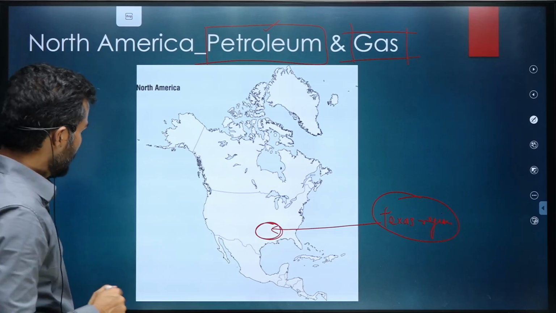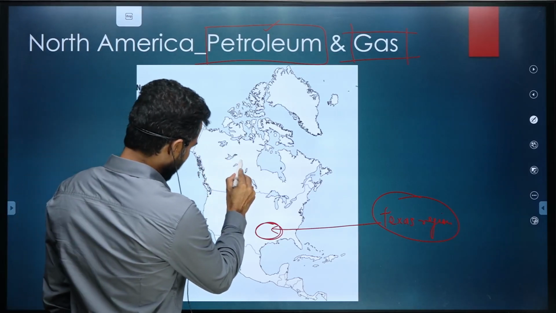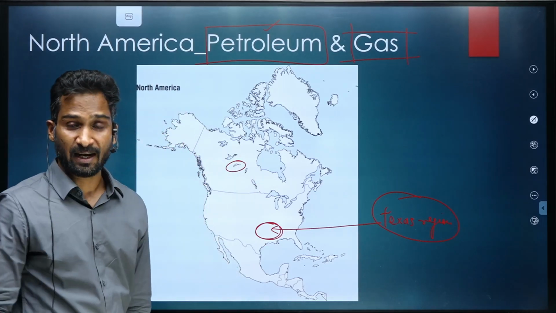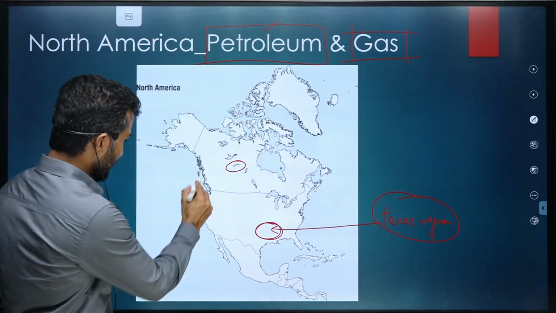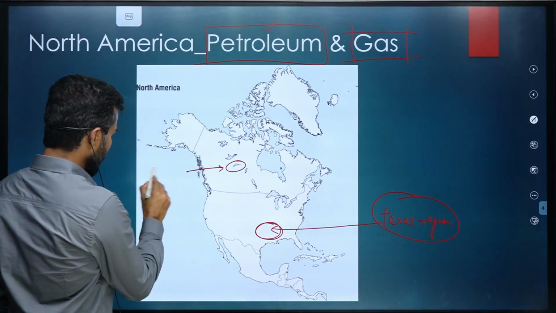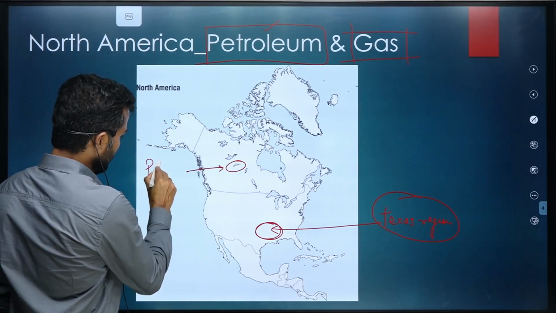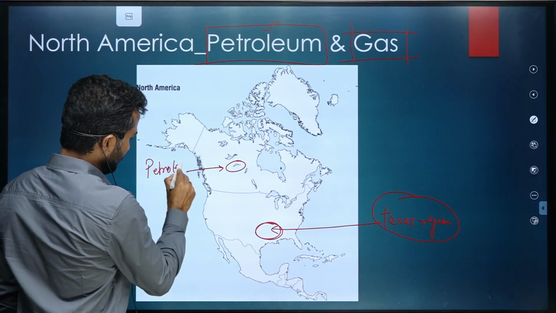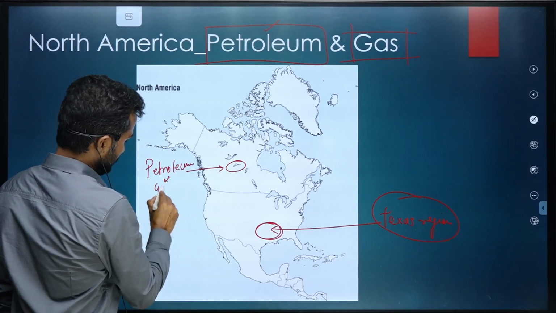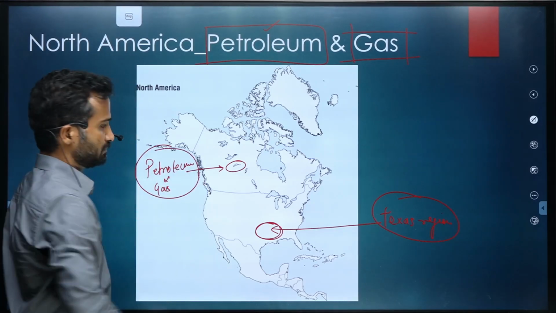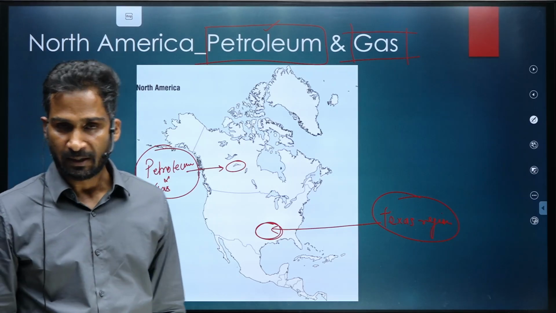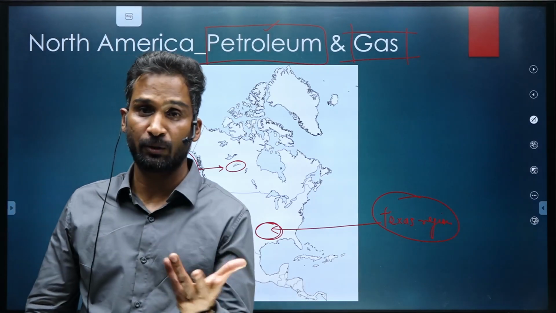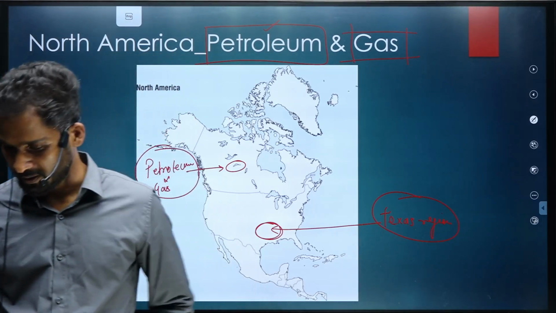Then, if you remember this lake, Lake Athabasca. Lake Athabasca again has huge reserves of petroleum and gas. Across this region, you'll find that huge production of petroleum is happening.